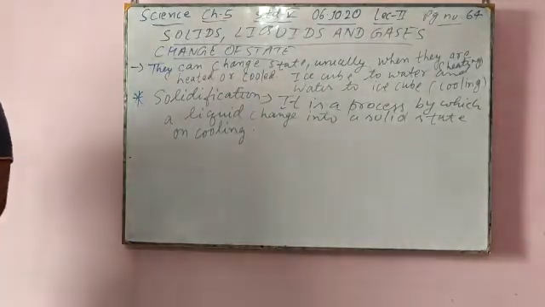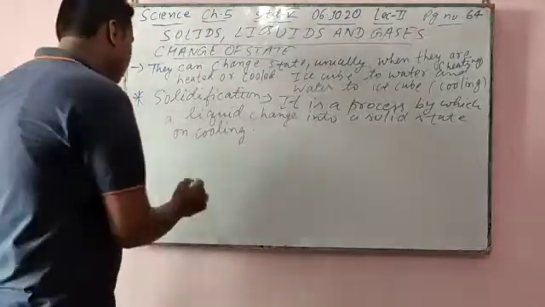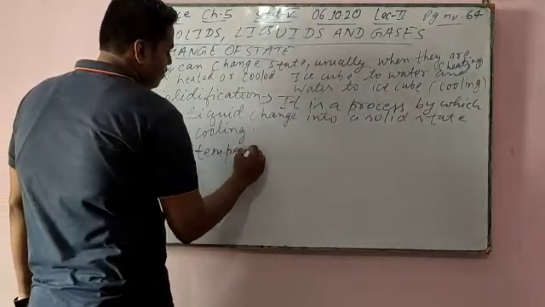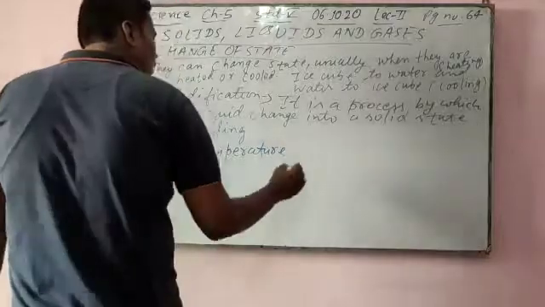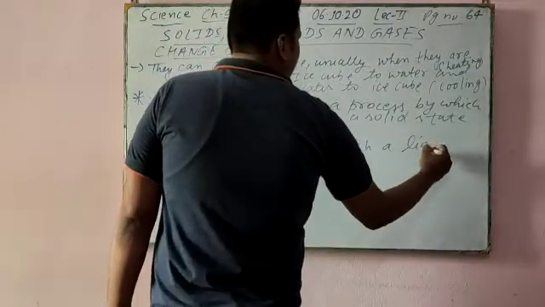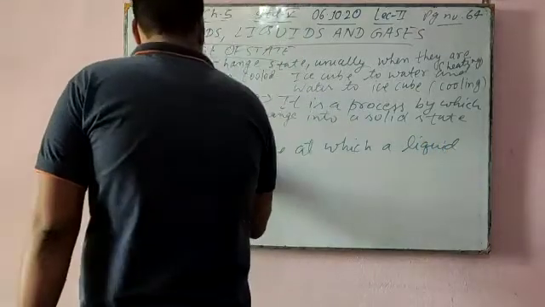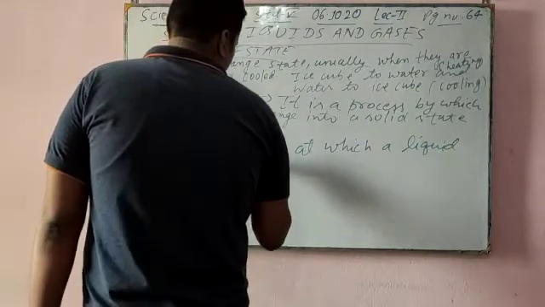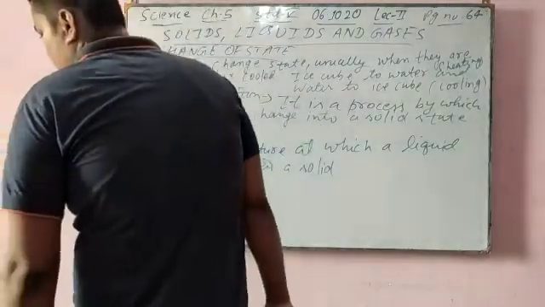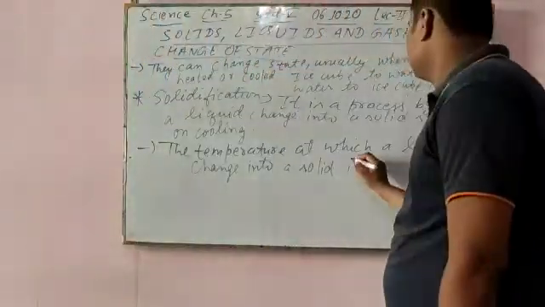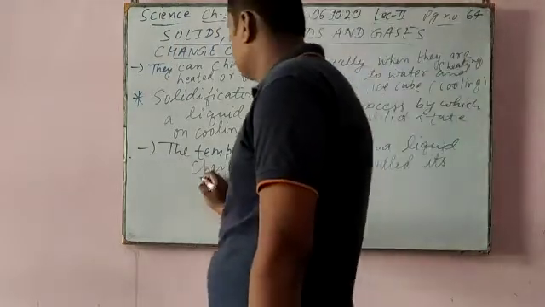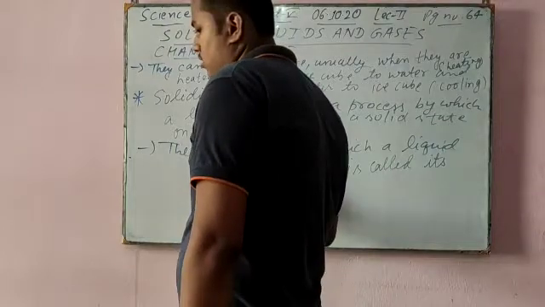The temperature at which a liquid changes into a solid is called its freezing point.